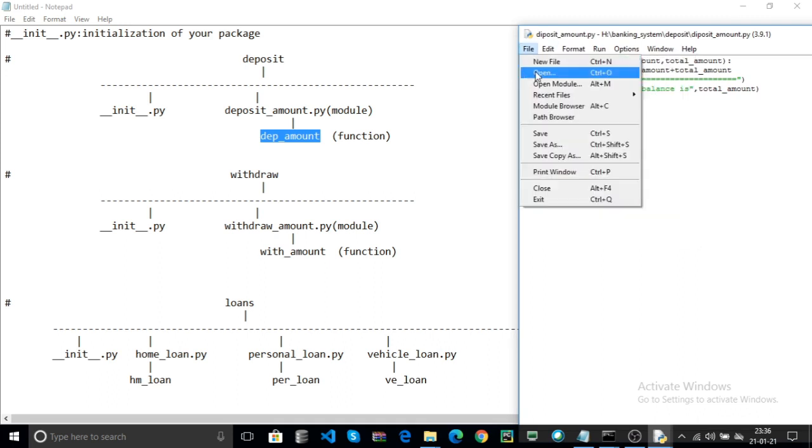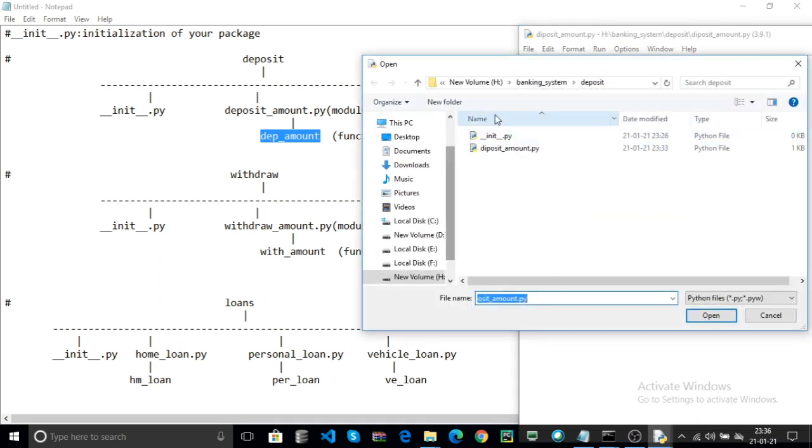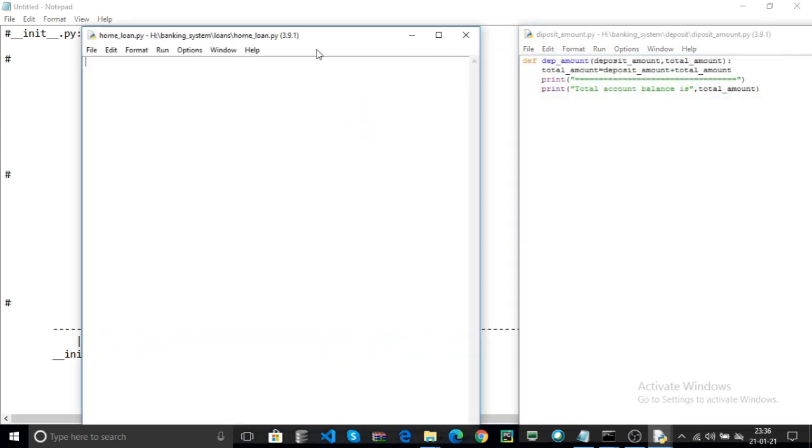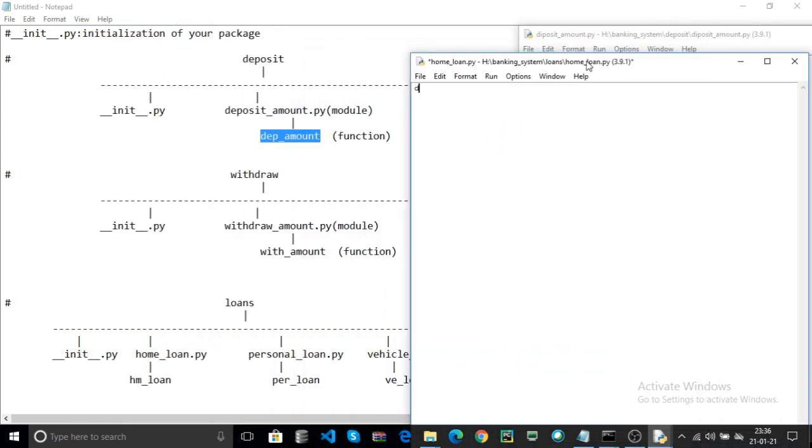Now open the loans package. First is the home loan. Here write a function hm_loan. Here I pass an amount and calculate the total loan sanctioned amount.